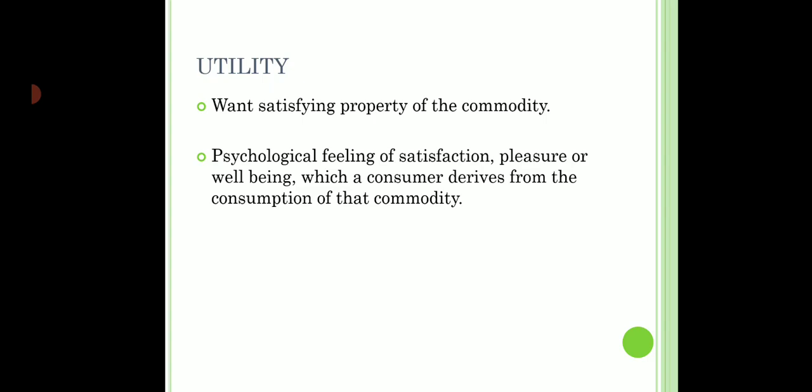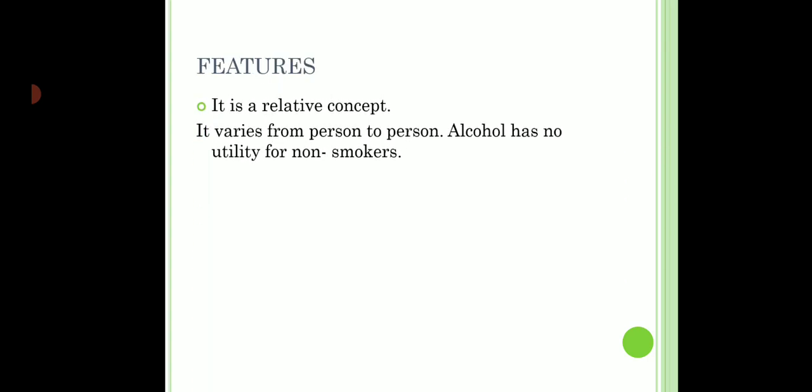Let's understand a little more about utility. Number one, it is a relative concept. That means it varies from person to person. So let's say, for example, alcohol has no utility for non-drinkers.